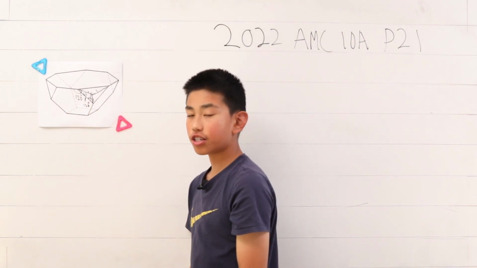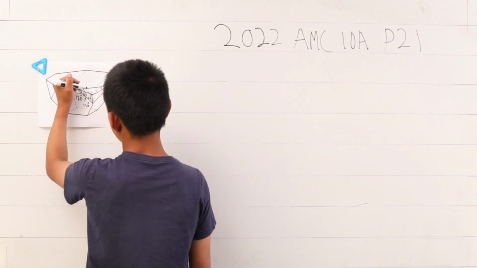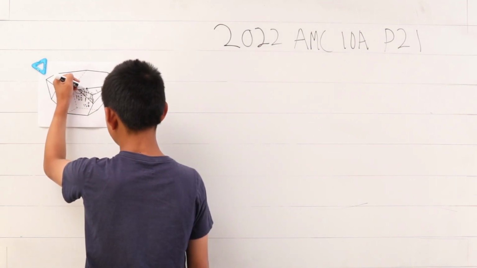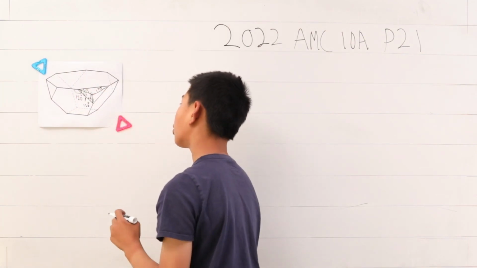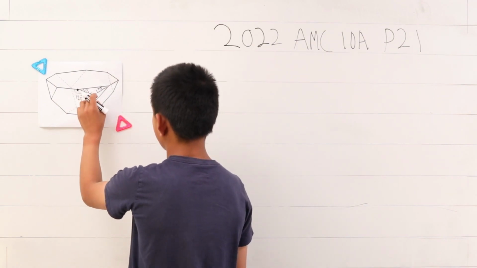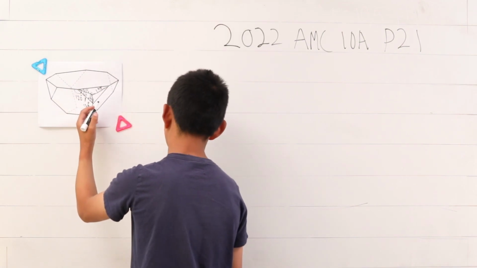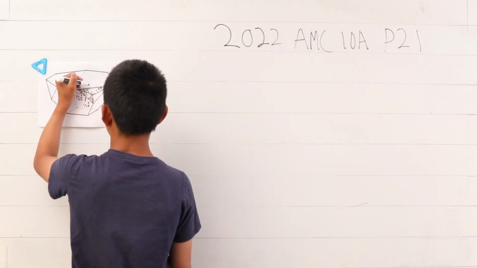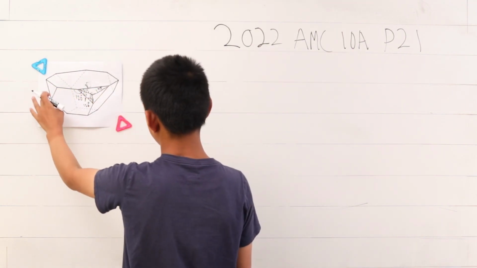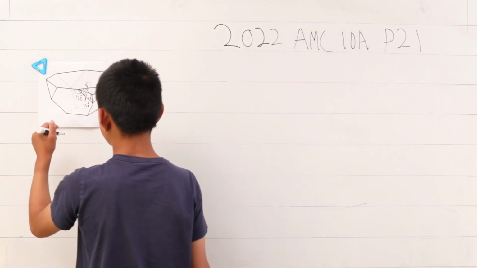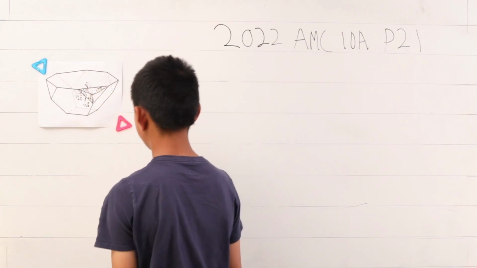That is an isosceles triangle. So therefore, these two angle measures have to be the same, so they are 45 degrees each. Now, according to the Pythagorean theorem, we can find the length of the hypotenuse of this isosceles triangle. 1 squared plus 1 squared is 2, so the hypotenuse is square root of 2. And that applies to everything we have here on this side. So we can construct a triangle here like this, a triangle there like this, and a triangle there.